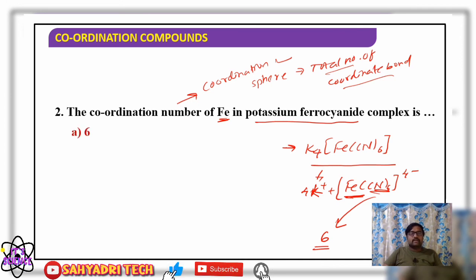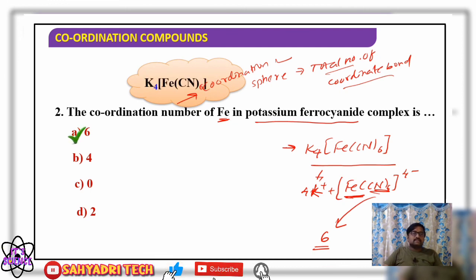Look at the options. Option A 6, option B 4, option C 0, and option D 2. What is the answer here? The answer is A, 6. You got it?